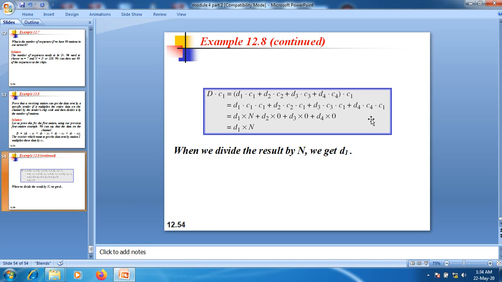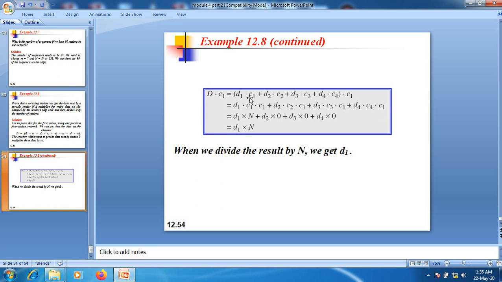Here node 4 multiplies that content by node 1's code, that is C1. In that case, we receive D1 into C1 into C1, D2 into C2 into C1, D3 into C3 into C1, D4 into C4 into C1.